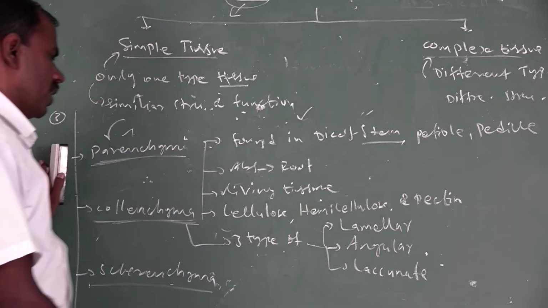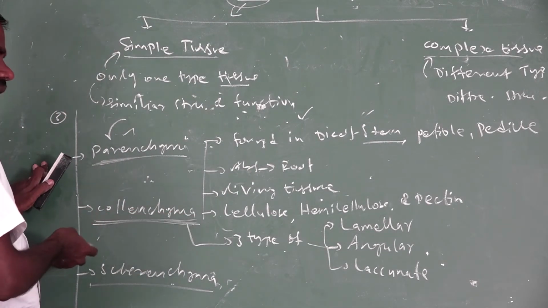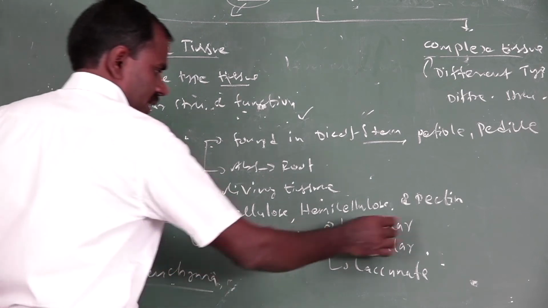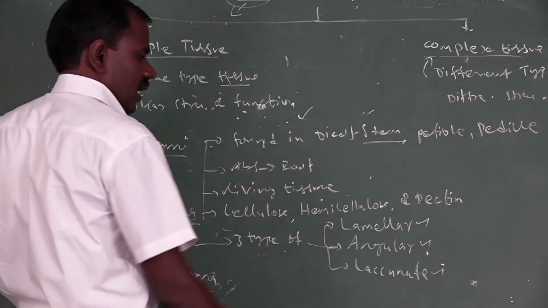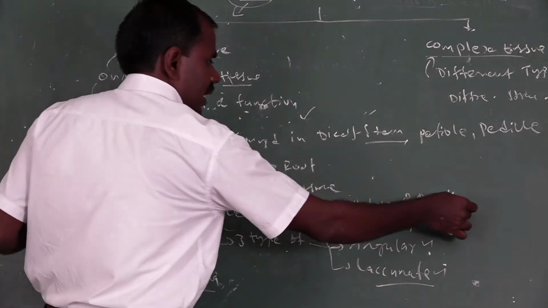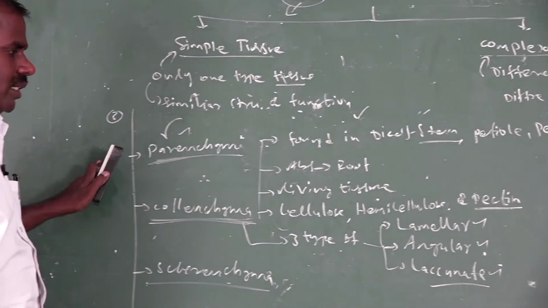There are three types of collenchyma found only in the collenchyma tissue system. The first one is lamellar collenchyma, the second one is angular collenchyma, and the third one is lacunar collenchyma. It's a deposition of pectin substances in the cell wall, based on the condition.